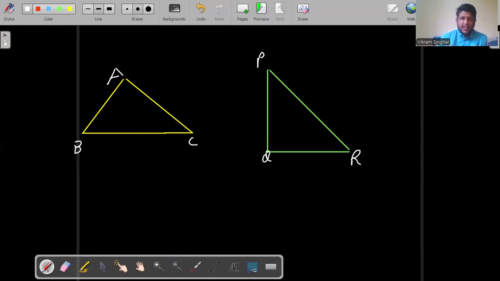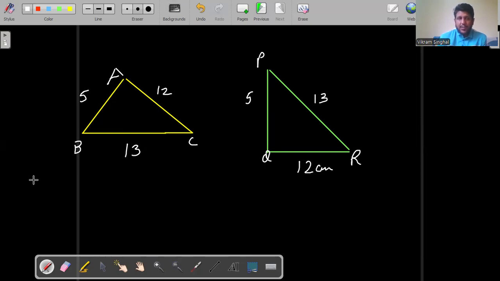Again, I'm giving you the sides. For example, this is 13 centimeters, 12 centimeters, and 5 centimeters. Here also, for example, this is 12 centimeters, 13 centimeters, and 5 centimeters. So I can easily say that these two triangles are congruent because the sides are equal in length. Like the first side AB is equal to the side PQ, 5 centimeters, AC and QR are equal to 12 centimeters, while BC and PR are equal to 13 centimeters each. So what I need to do is decide the correct names.